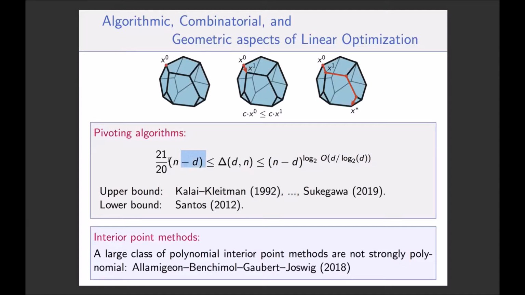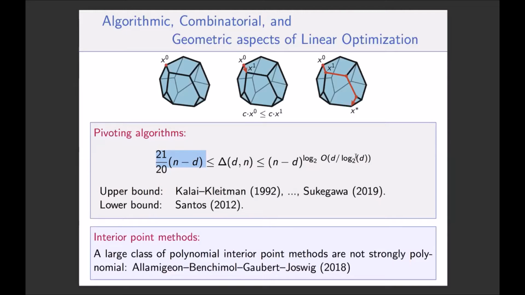And the lower bound tells us that the largest possible diameter of a polytope with n facets and dimension d can be larger than n minus d. Still linear, but larger than n minus d. It's Santos' famous result. So these are the usual way to quantify, I would say, the diameters of polyhedra.